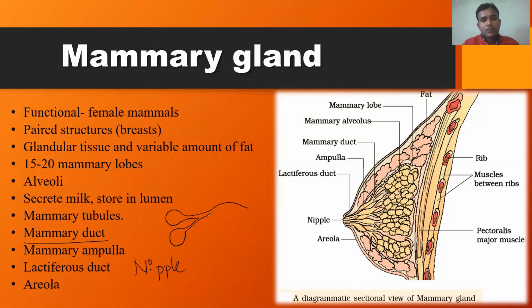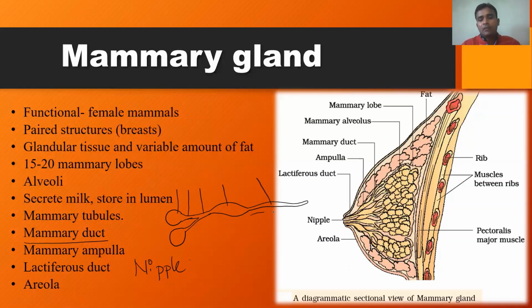The enlarged portion of a mammary duct is called the ampulla. And then the ampulla again continues as a narrow tubular structure called the lactiferous duct. So alveoli followed by mammary tubule, followed by mammary duct, followed by ampulla, followed by lactiferous duct.